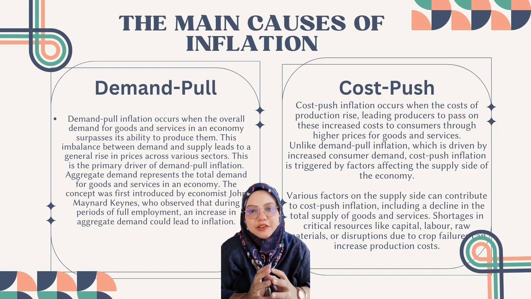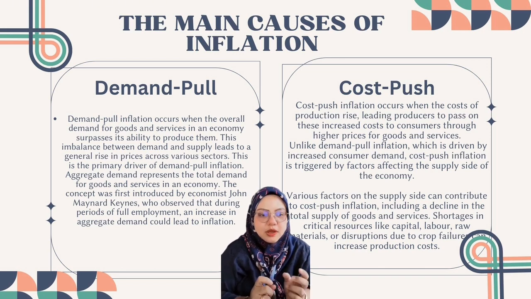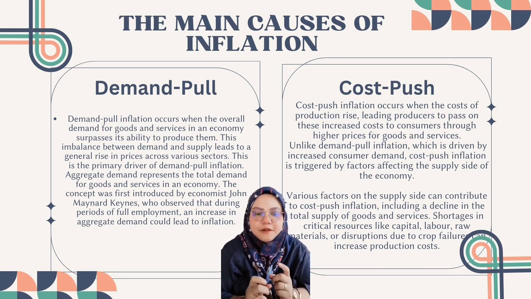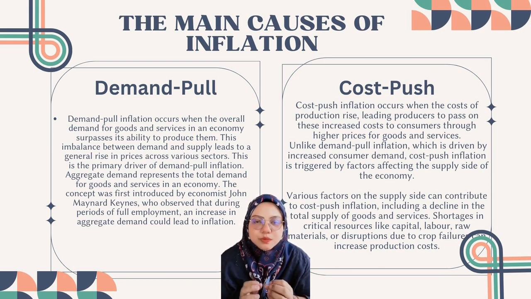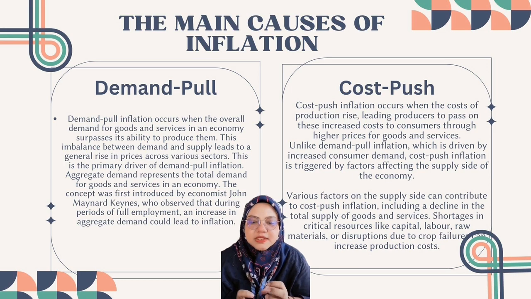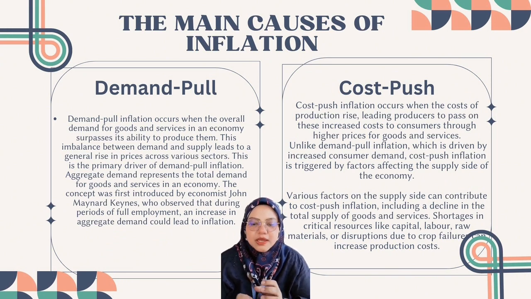Next, the cause of inflation can be grouped into two broad categories: demand pull and cost push. What is demand pull? Demand pull is a form of inflation. It refers to instances when demand for goods and services exceeds the available supply of those goods and services in the economy. Lastly, what is cost push inflation? Cost push inflation, also known as wage push inflation, occurs when overall prices increase due to an increase in the cost of wages and raw materials. Higher costs of production can decrease the aggregate supply, the amount of total production in the economy.